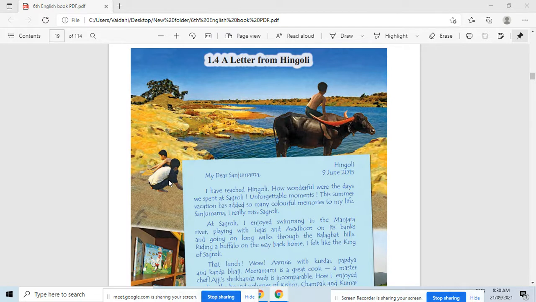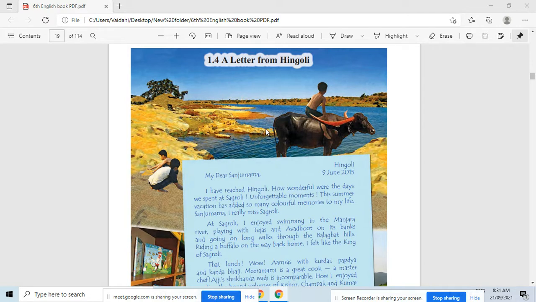It is written to our maternal uncle, maternal aunt, grandfather, grandmother, parents, our relatives, and friends. So I hope all of you understood the difference between these two types of letter, and this letter is an informal letter.